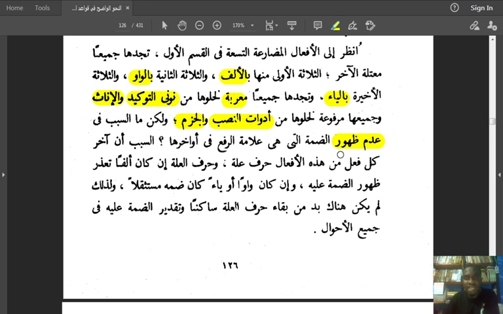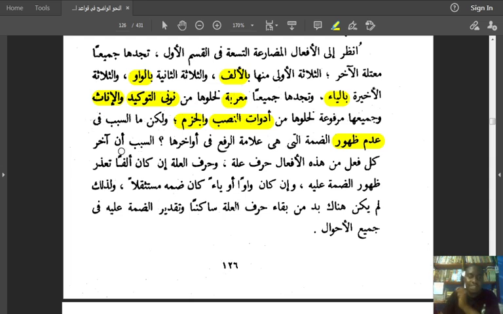What is the reason for the lack of appearance of the dhamma التي هي علامة الرفع, which is the sign of raf'u? So the present tense verb is not preceded by adawat al-nasb or adawat al-jazm. And so originally it should be marfu. And if it is marfu, we should see dhamma at the end.